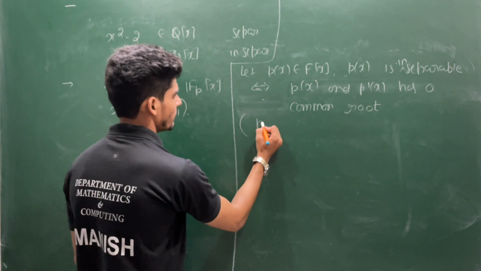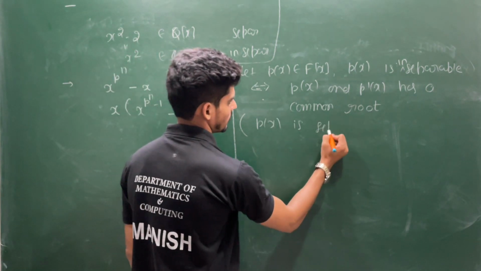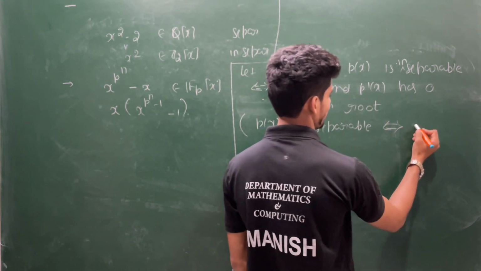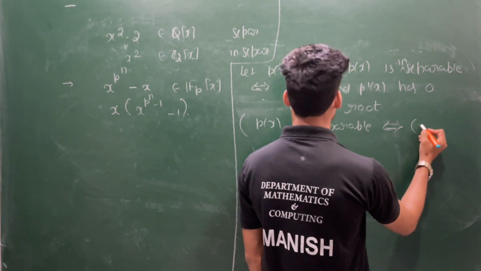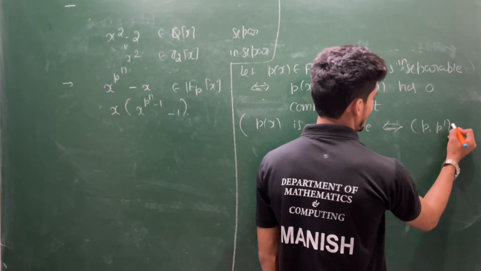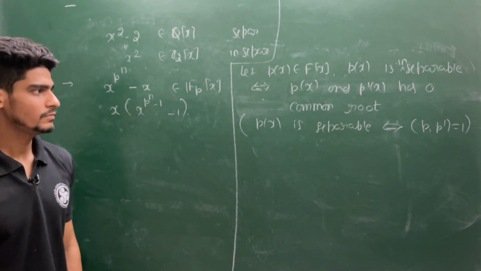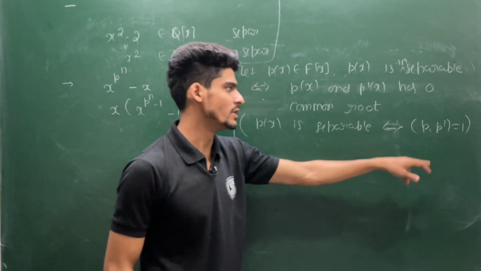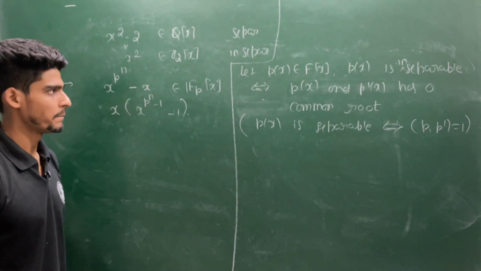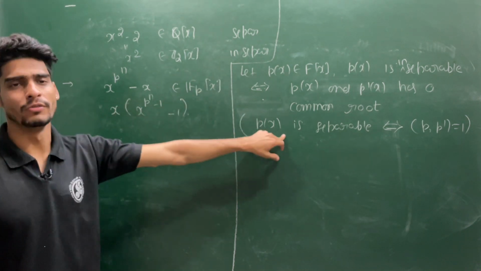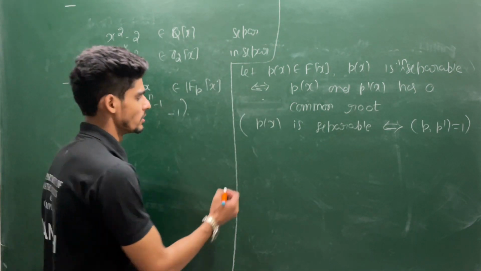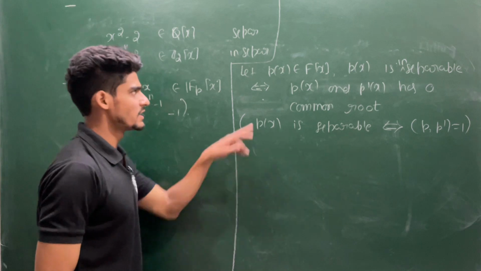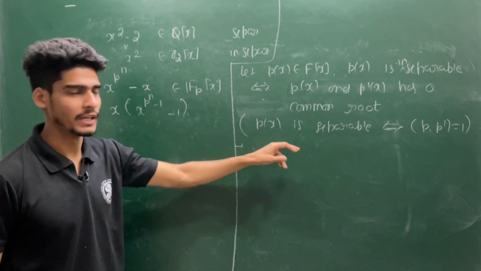Or in other words, you can write p(x) is separable if and only if the GCD of p and p prime is 1. This is the notation I am using for the GCD. You can write GCD of p and p prime, but I will say p and p prime are relatively prime. So let's prove this. Either you prove this or you prove this, both are equivalent statements, because this is just a negation of this one. So let us first prove this part, then this will be proved automatically.